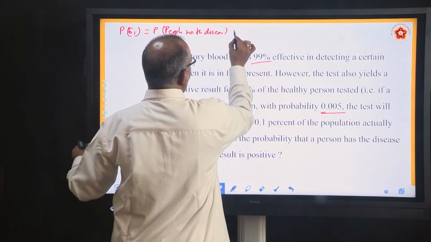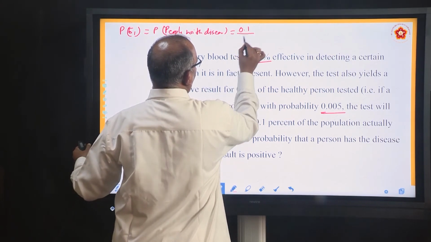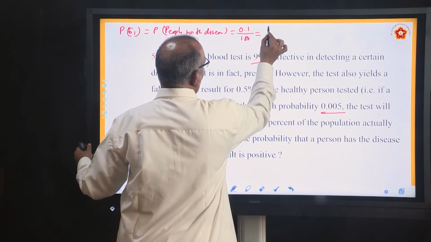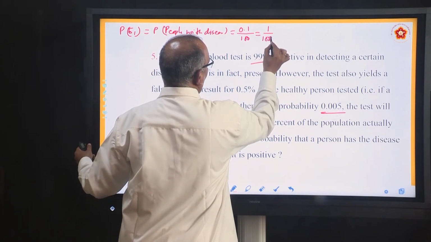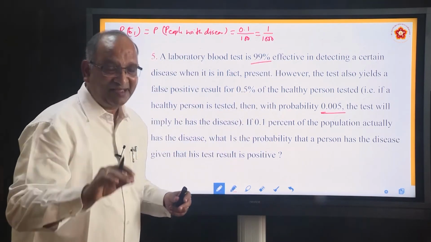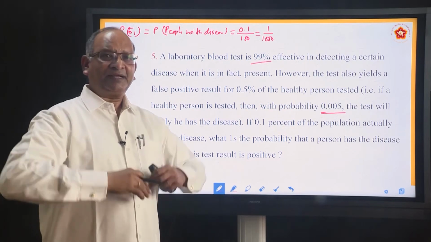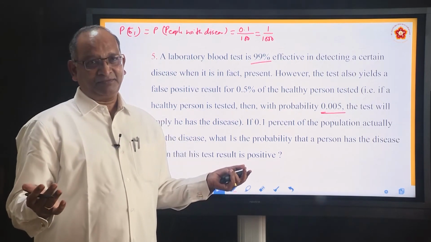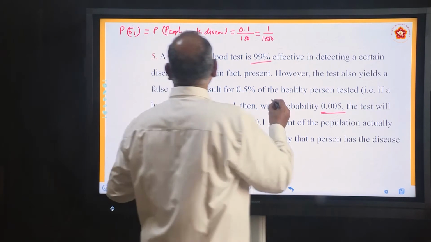And how much is it? 0.1%, or in other words 1 by 1000. 1 out of 1000 is only having a disease. Rest all people are healthy. So the partition is P E2.